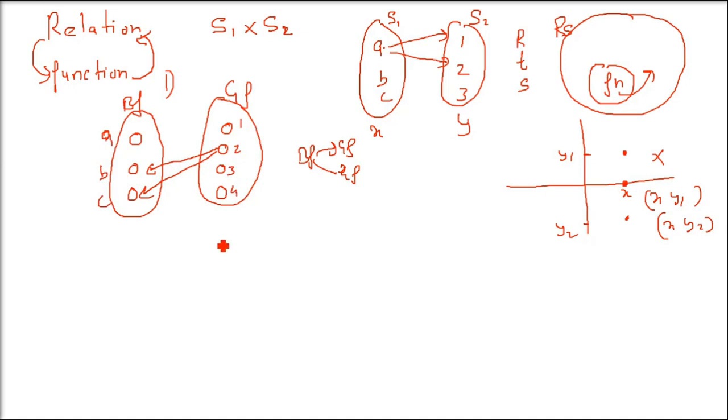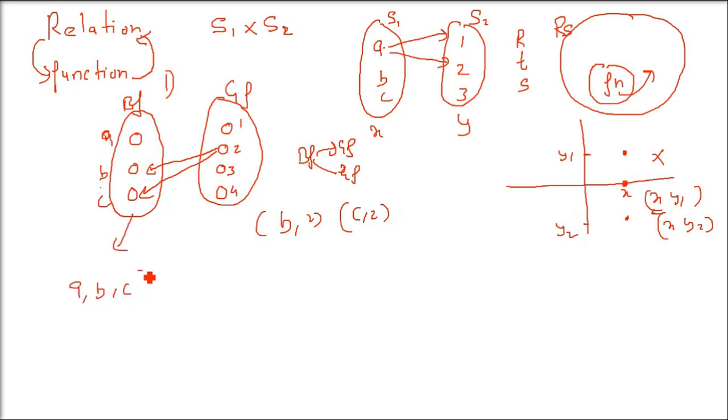Let me tell you again. A, B, C, 1, 2, 3, 4. Always we write the first one first. B, comma 2 and C, comma 2. See, here y is repeated. Y has no bearing in function. Y can repeat. X should not repeat in a function.